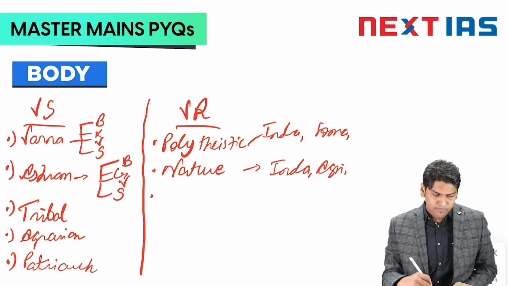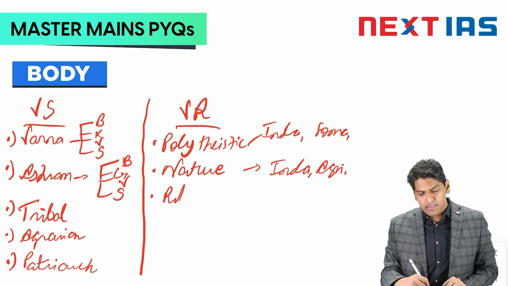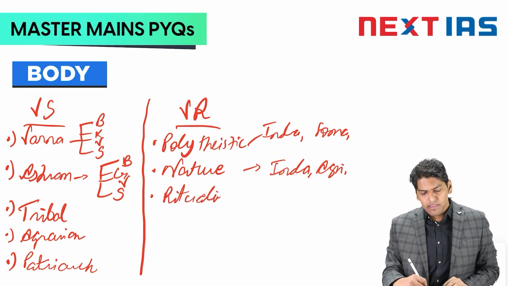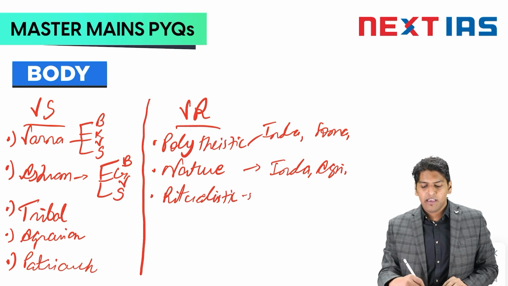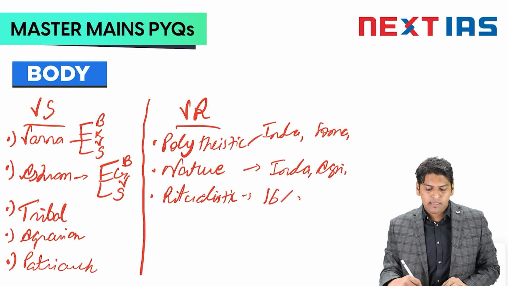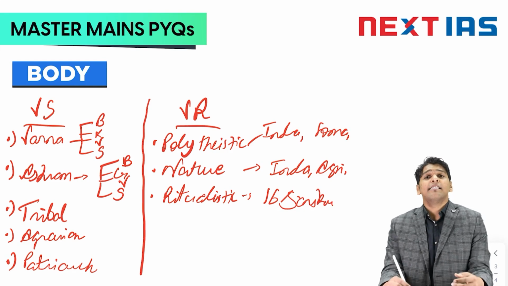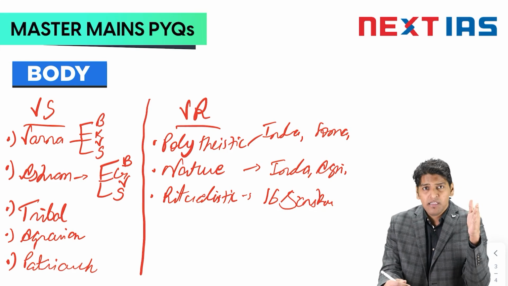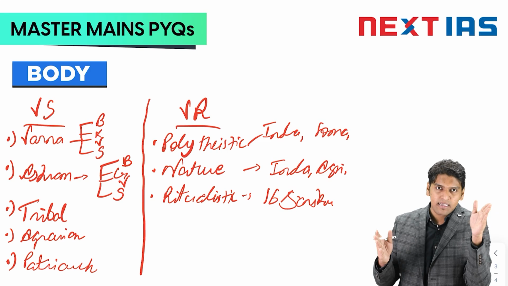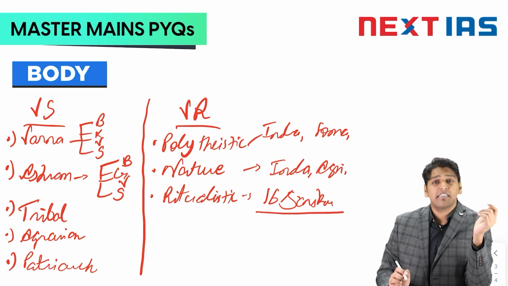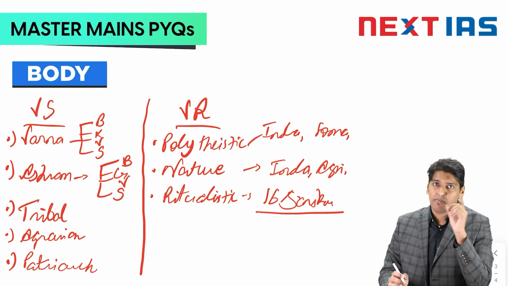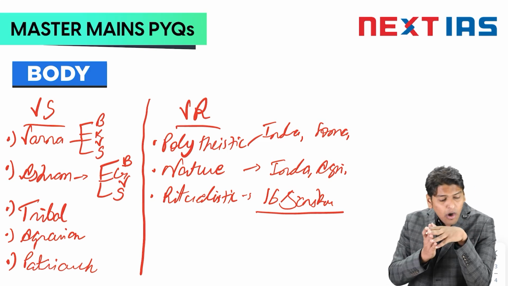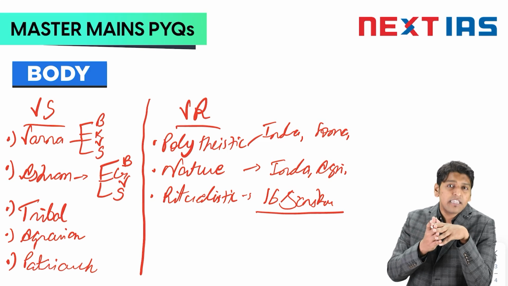Then we see it was ritualistic. The Vedic religion was very ritualistic because we had the concept of 16 sanskars. It said that in a life a person should perform 16 rituals, from conception of a child to their death. So there were 16 sanskars performed per person in their life. We see how ritualistic the religion had become.